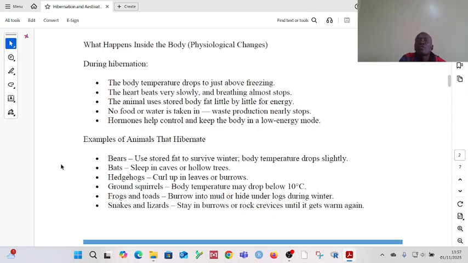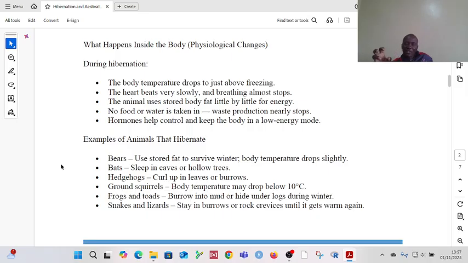Okay? Then also, there are hormones that help to control and keep the body in a low energy mode. So the hormones ensure that the animal is just kept alive, and hormones also ensure that the body is just using the energy that is needed as little as possible, so that it is just kept alive.